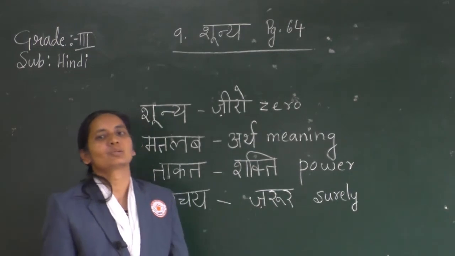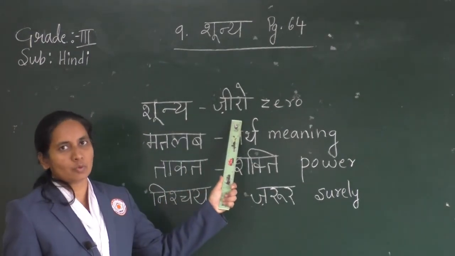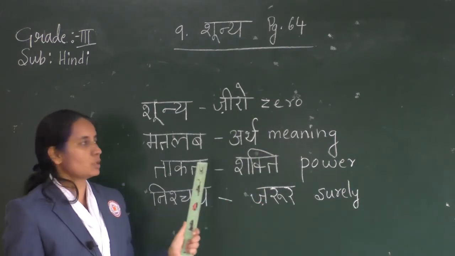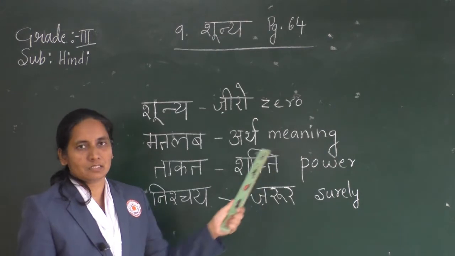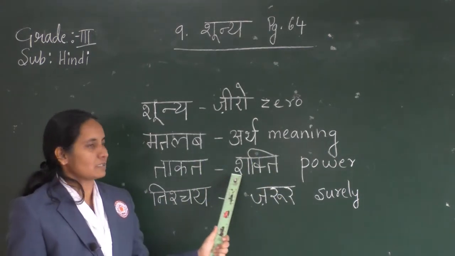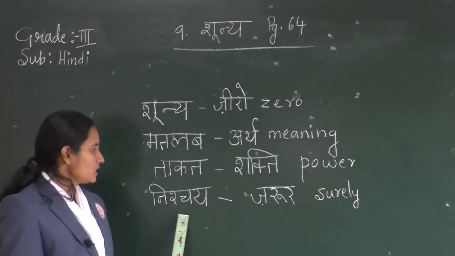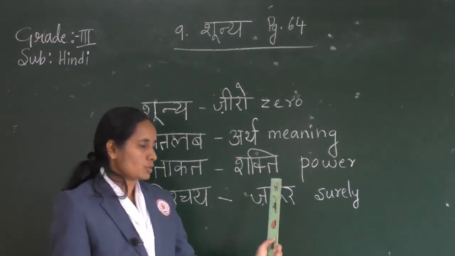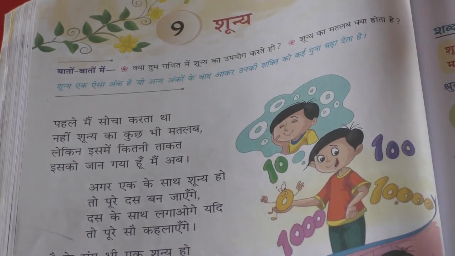So children, let us go through some of the meanings. Soonya. Now you know it is 0. Matlab, अर्थ, that is the meaning. इसका मतलब है like that, अर्थ. ताकत is शक्ति and power and strength. निश्चय, ज़रूर, surely. So children, now we will go through this lesson line by line.